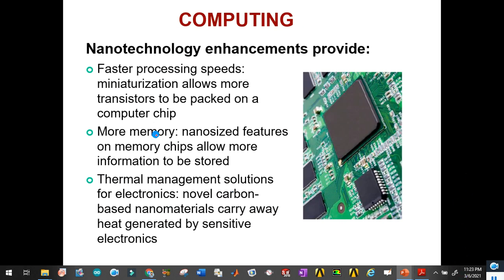Okay, here we can see the application of nanotechnology in electrical and computing. So different electronic chips you people can observe here. Now they are small in size, compact in size, but have fast processing speed. So these computer chips are very important.